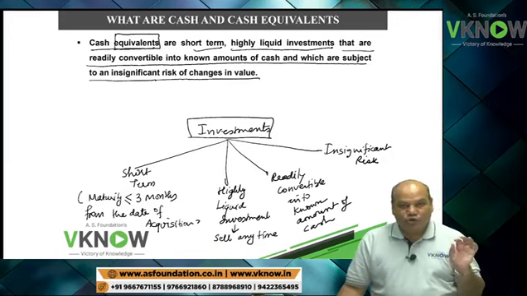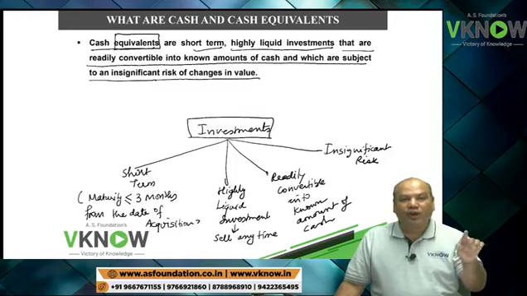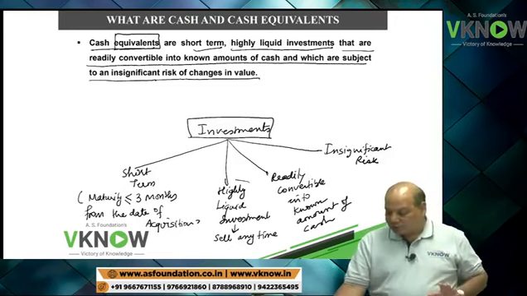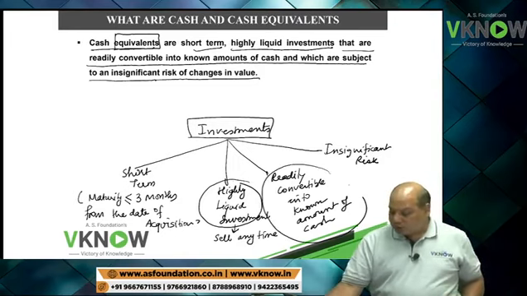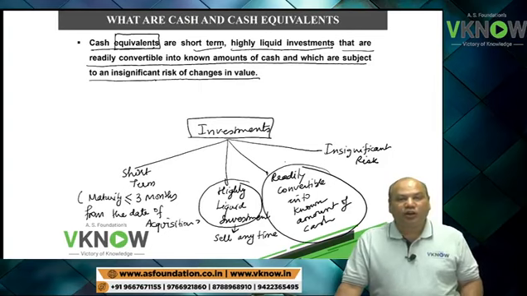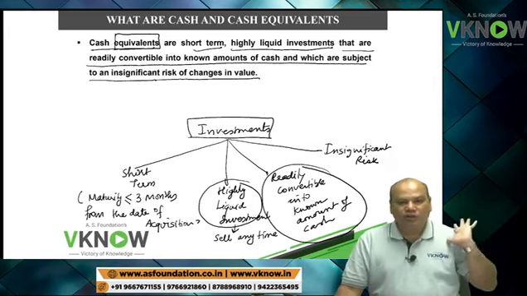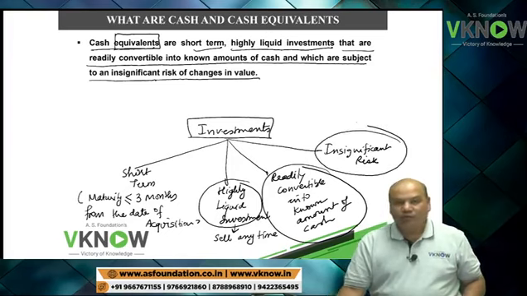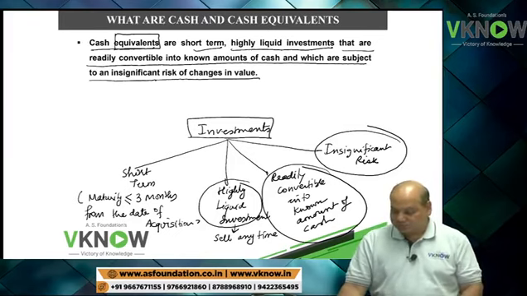First feature is short term. Short term means maturity should be less than or equal to 3 months from the date of acquisition. It should be a highly liquid investment, easy to sell. You should be able to sell it easily and get a known amount of cash. So if I have a bank FD of 3-month maturity, I know that I will receive this amount, and it should not carry a significant amount of risk. The risk is very, very low, almost negligible.